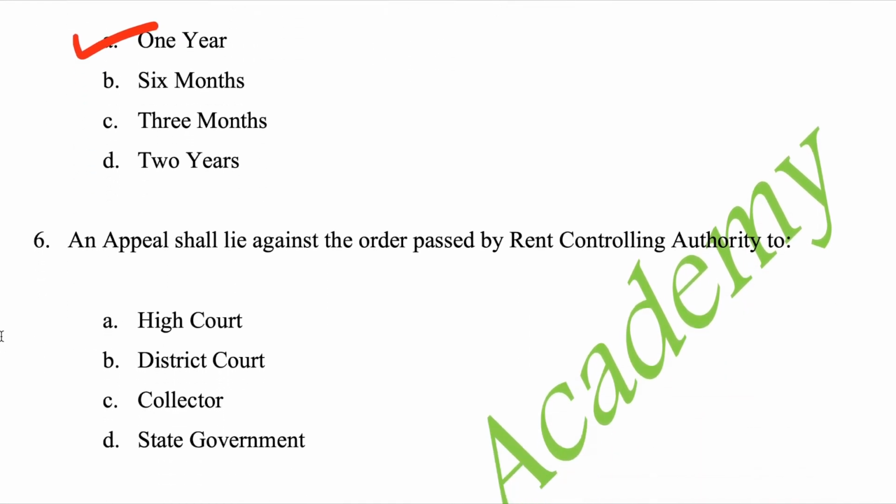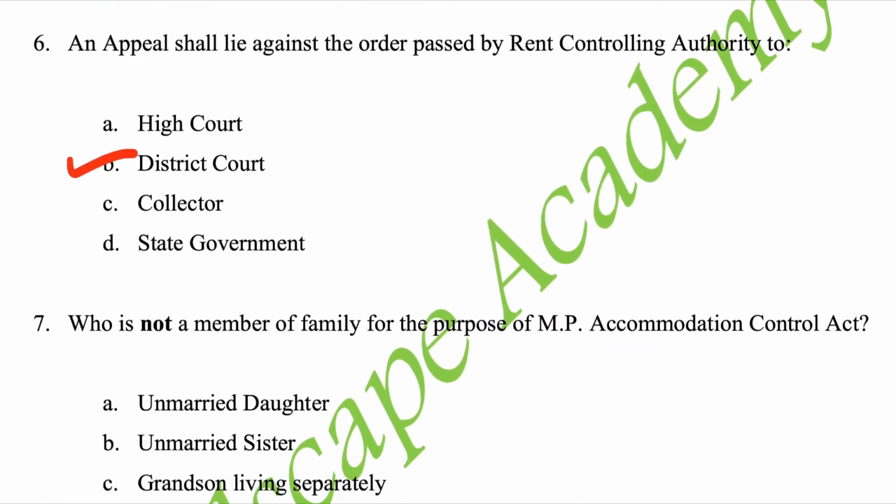Next question. An appeal shall lie against the order passed by Rent Controlling Authority to A. High Court, B. District Court, C. Collector, D. State Government. Correct answer is B. District Court. It is given in section 31 clause 1. It says that an appeal shall not lie to a person inferior to district judge or additional district judge.